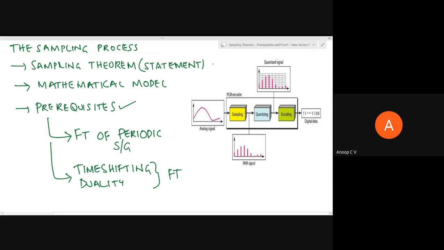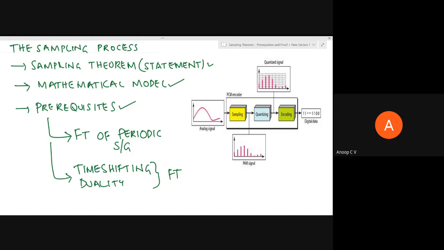So in this video we'll see the statement of the sampling theorem, and we'll see how we can mathematically model the sampling process. We'll see that the sampling process can be mathematically modeled in the time domain as multiplication of the original analog signal with an impulse train.